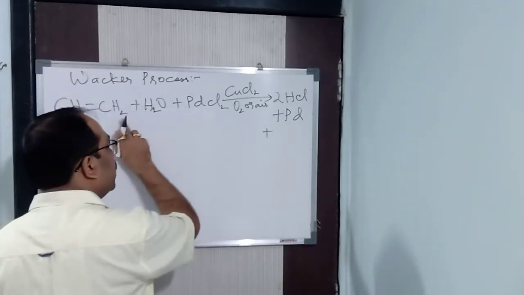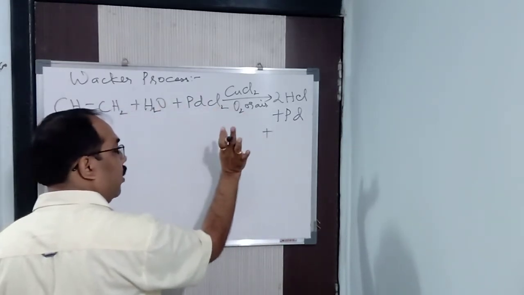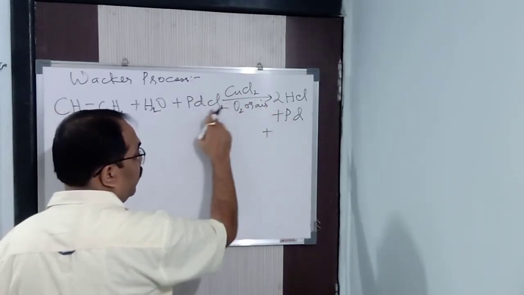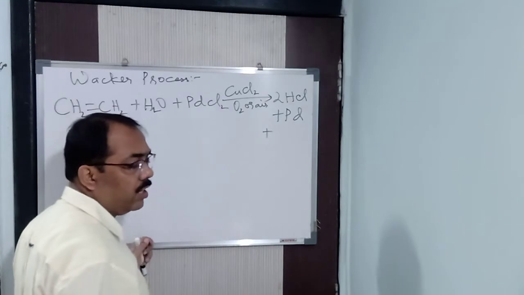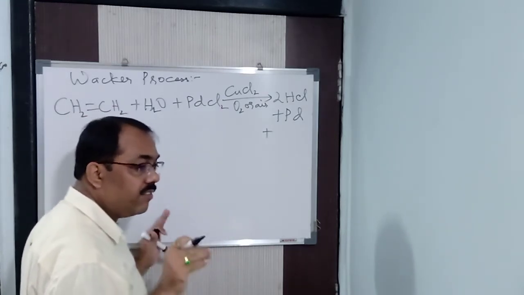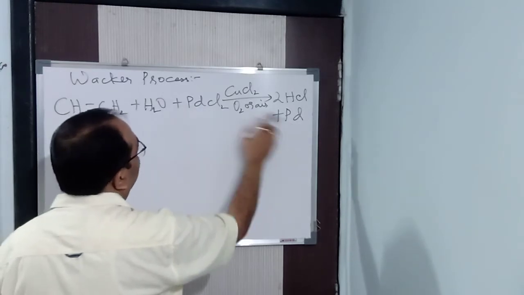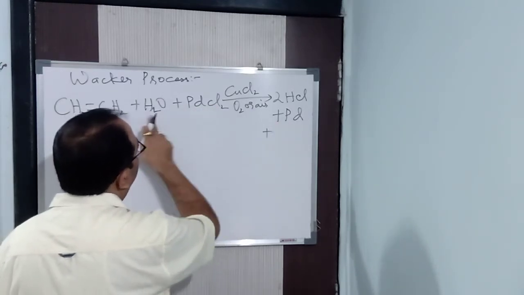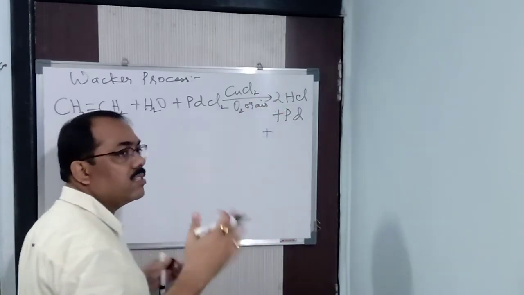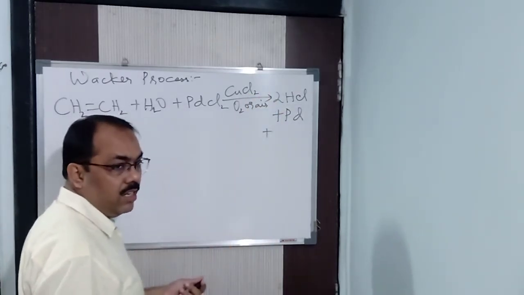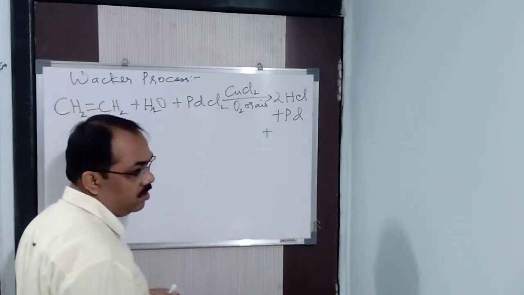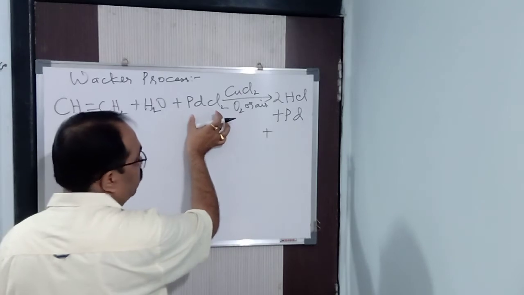Alright, it oxidizes ethene to ethanol. I am writing ethanol, don't worry. And itself it gets reduced. Itself reduced means it is losing an electronegative element, and loss of an electronegative element is known as reduction. An oxidizing agent oxidizes others, but itself gets reduced. And this chlorine gains these two hydrogens to form HCl, and gain of hydrogen is again known as reduction. So in any way you can understand it: either loss of an electronegative element is reduction, or the gain of hydrogen is also called reduction, because it is going to get reduced itself.